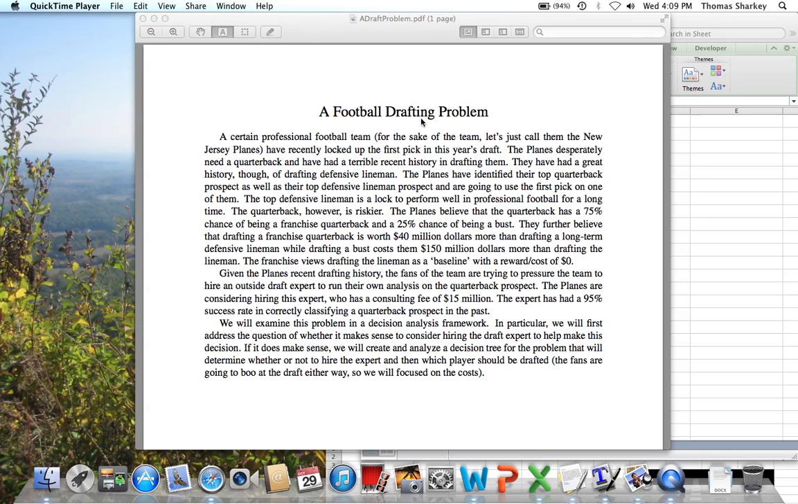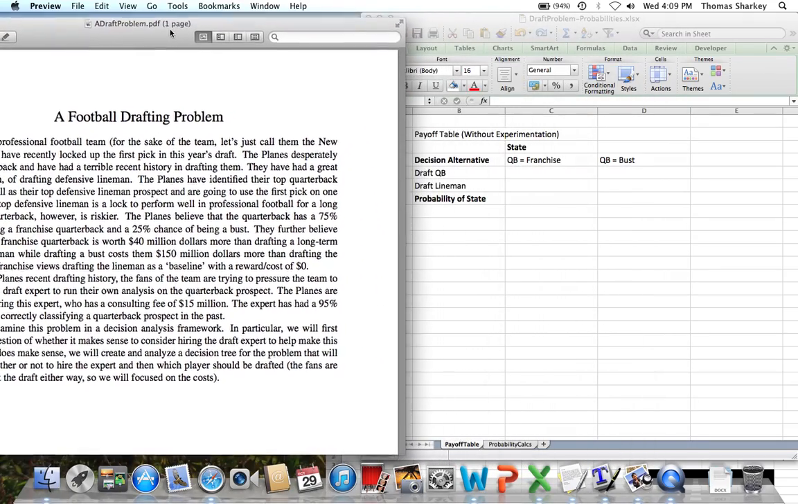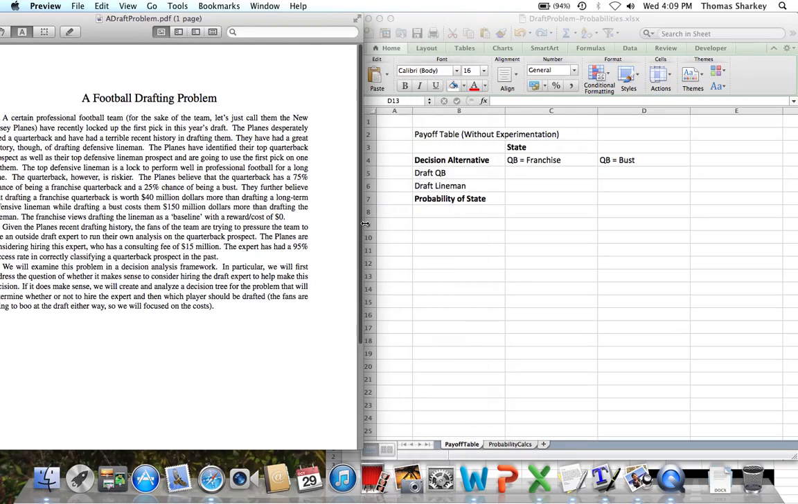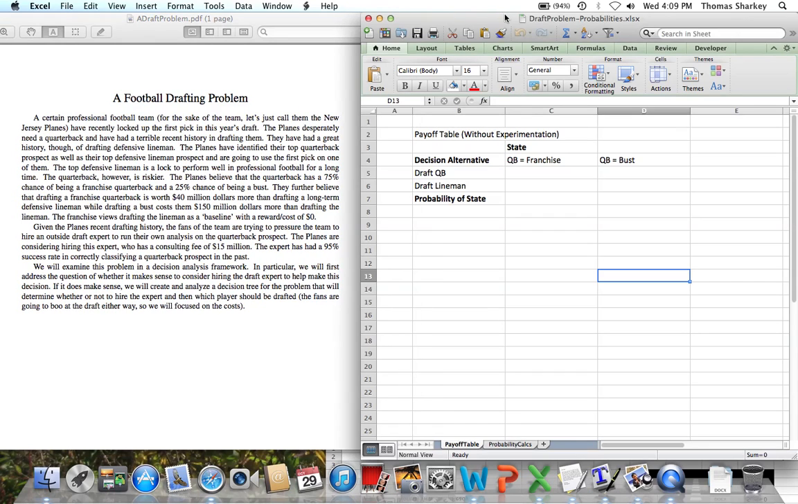What we're going to start off with, though, is formulating a payoff table for the problem where we do not have the option, or we know we're absolutely not going to hire the consultant. Over on the right in the Excel, we've started the bare bones of the payoff table. In terms of the available decision alternatives, we can either draft the quarterback or draft the lineman.